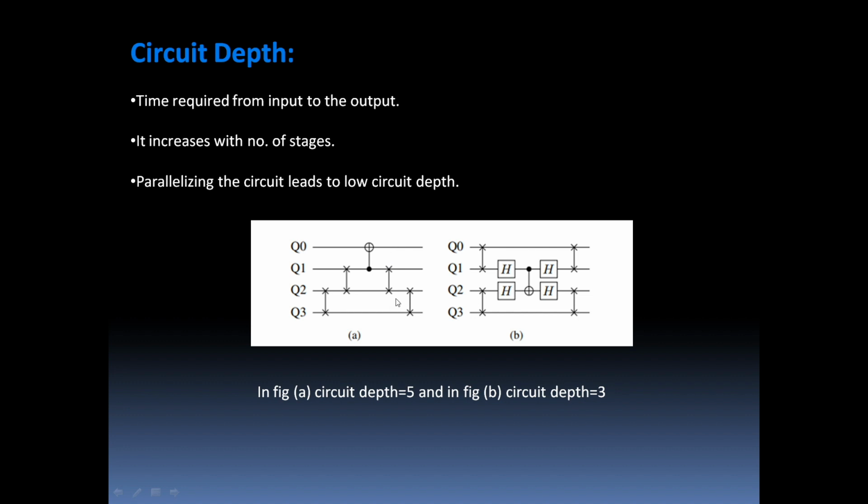So stage 4 and stage 5. So there are 5 stages, so circuit depth is equal to 5. Whereas in figure B, if we consider this H as a single entity, then this and this are now in parallel. So these are happening in parallel at the same time. This is stage 1, this is stage 2, and stage 3. So the circuit depth has been reduced to 3, and our aim is to come up with some algorithm which can significantly reduce the circuit depth as well as the gate count. So there has to be a trade-off between circuit depth and the gate count, right?